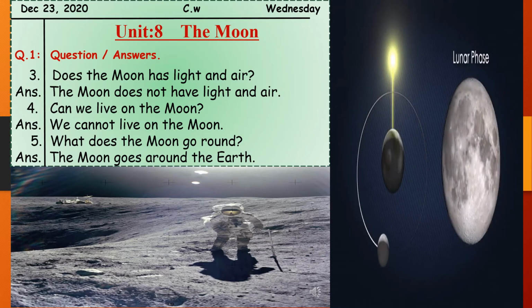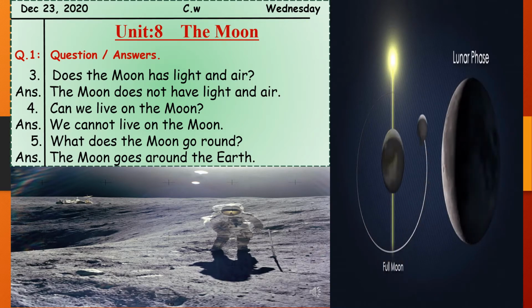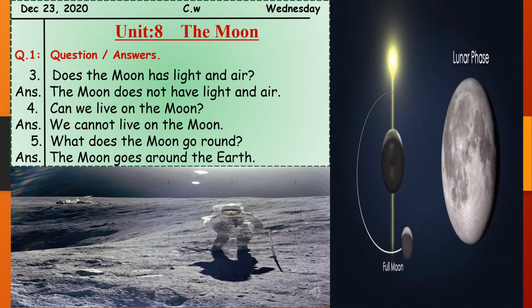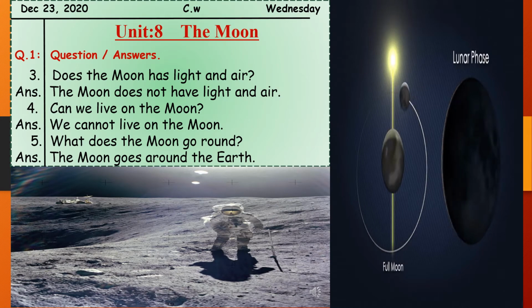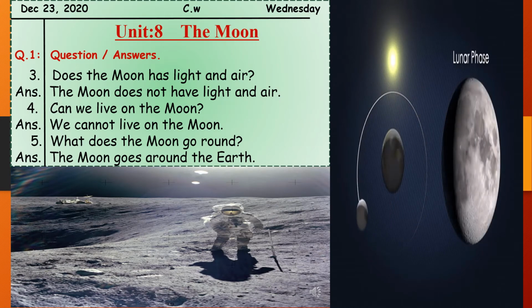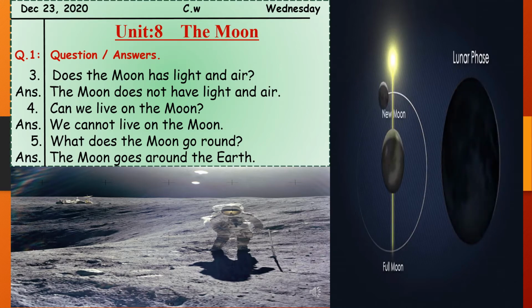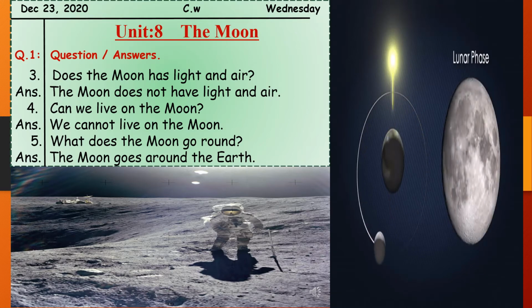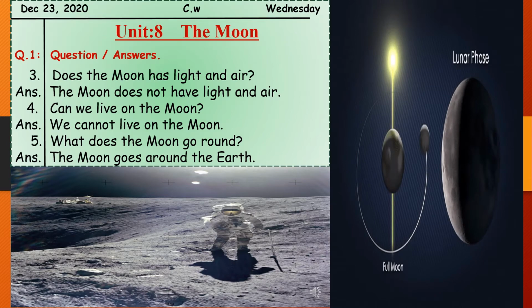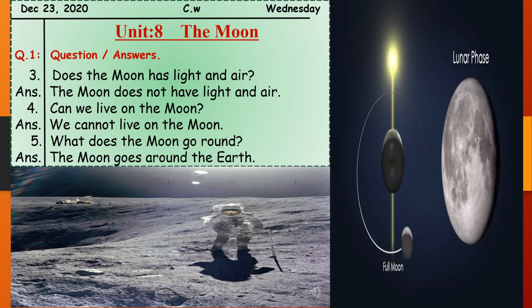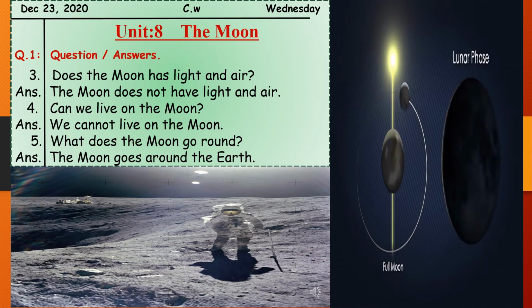So the answer is, the moon goes around the earth. And we have learned that the moon is the only natural satellite because it is orbiting our planet Earth, and to complete its orbit around the earth, it takes around 28 days.